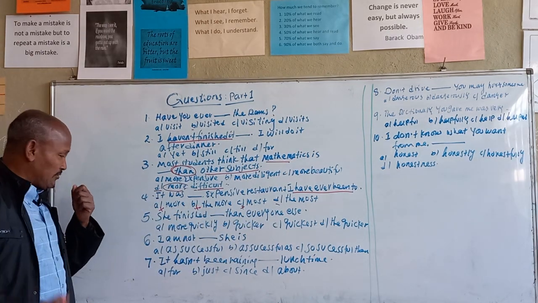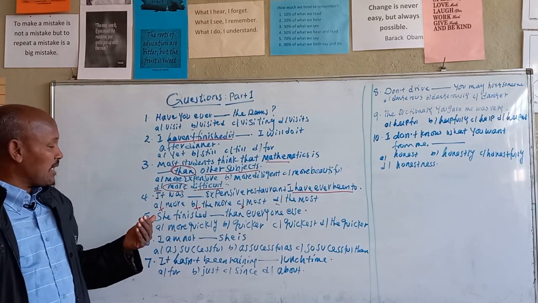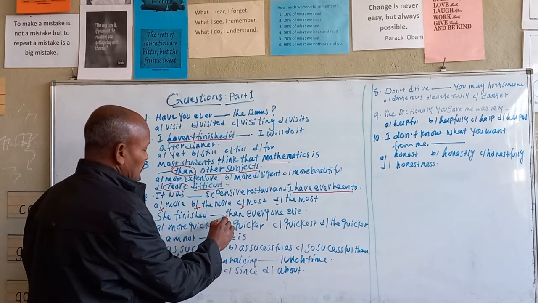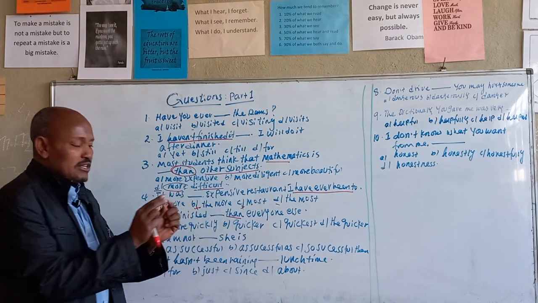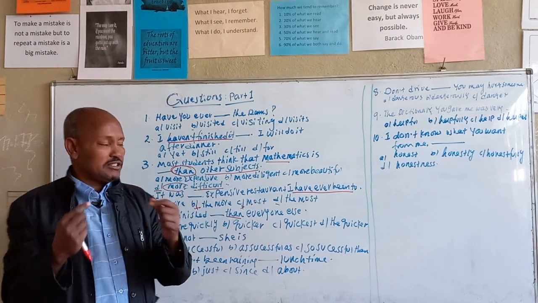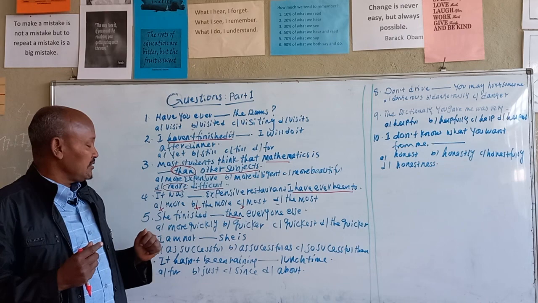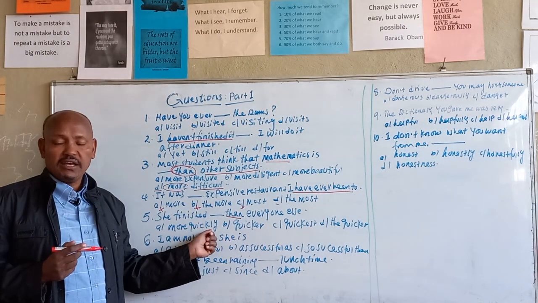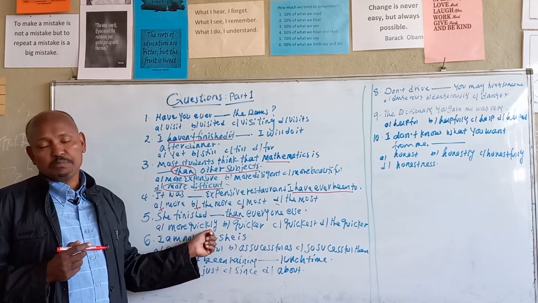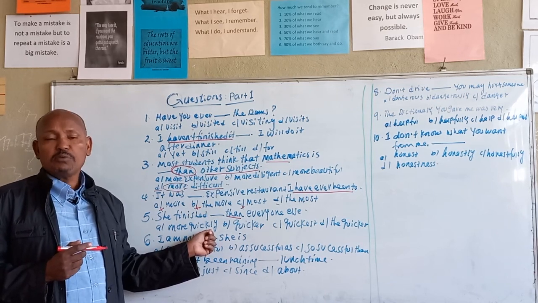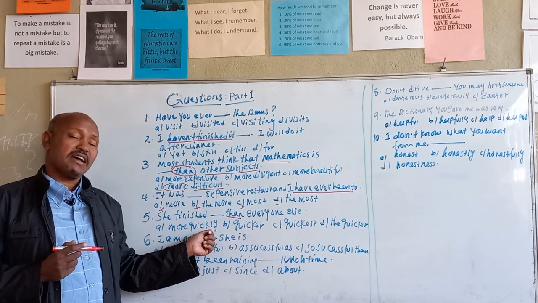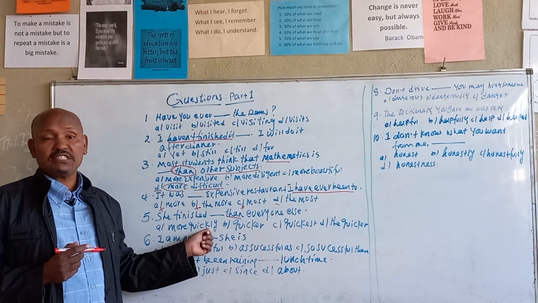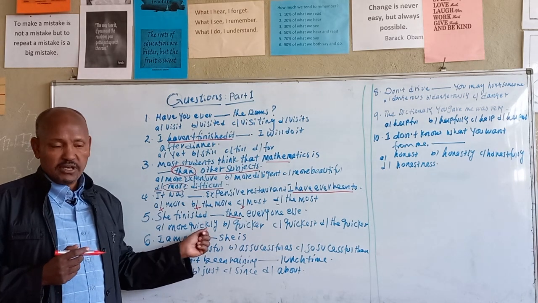Question number 5. She finished blank than everyone else. Still the question is comparative. We consider two things here: more quickly. Yes, more quickly, because quick is an adjective and -ly makes an adverb of manner. Whenever we compare two things or two items, the part of speech is either an adjective or an adverb. In this case, quickly comes from the adjective quick, so we can use quickly.